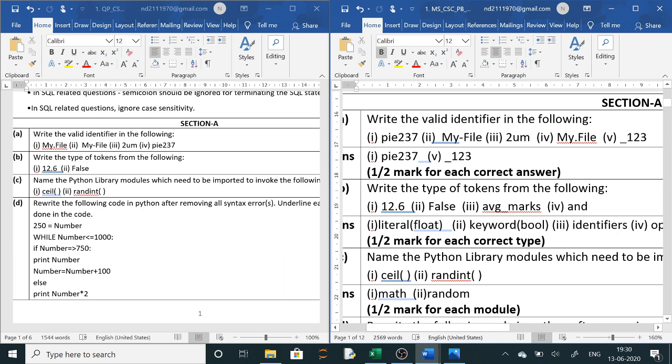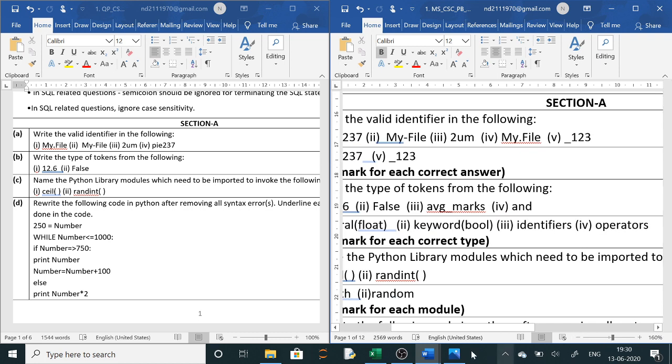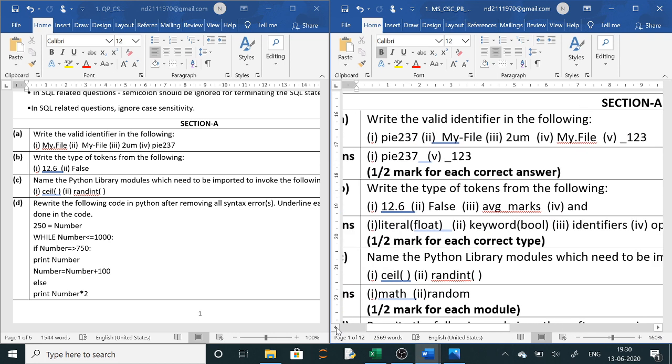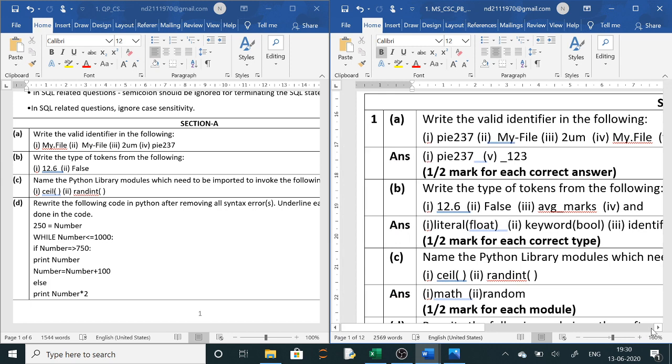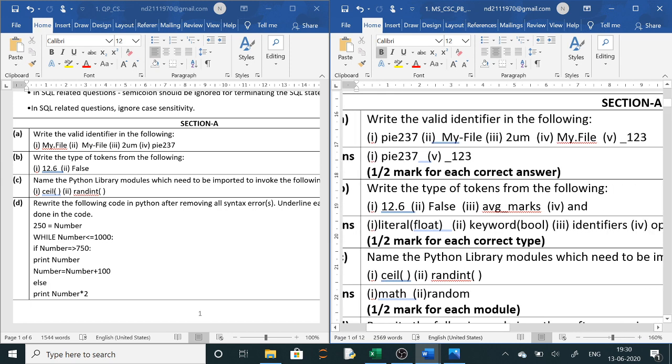Now we already have studied what are tokens and how many types. 5 types of tokens are keywords, identifiers, operators, literals and punctuators. Here you can see the first one is 12.6. So 12.6 is a literal, it is a constant. Then false, false is a keyword or boolean, so keyword we will write. Then avg marks is an identifier, and is an operator, so the last one will be operator. Clear? Next question, be careful, this is normally asked in question paper, types of tokens.